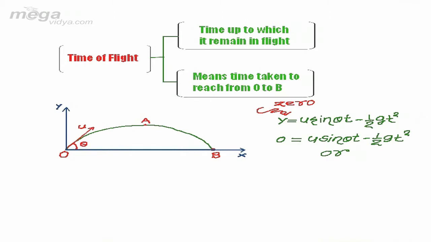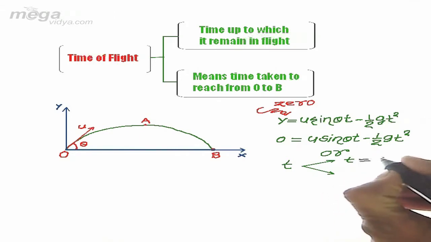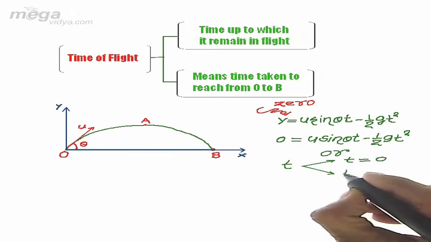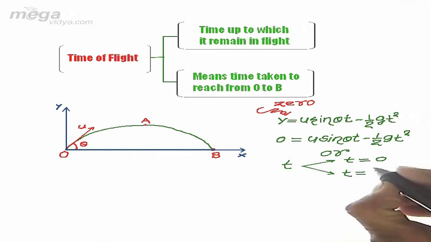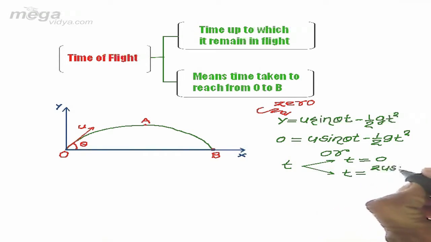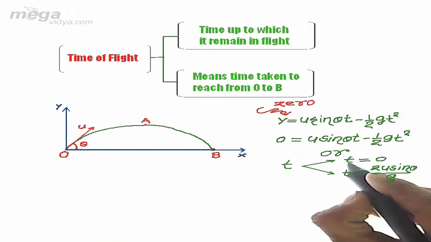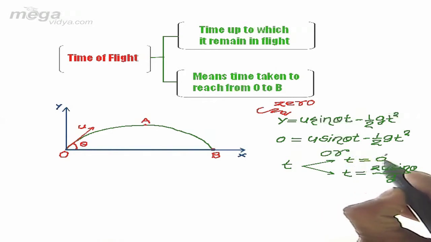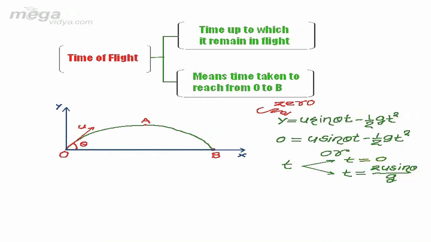After solving we get two values of time t: one is t equal to 0 and the other is t equal to 2u sine theta divided by g. This t equal to 0 is the time when the projectile has been thrown, and after the other time the projectile returns to the ground and strikes somewhere at B.